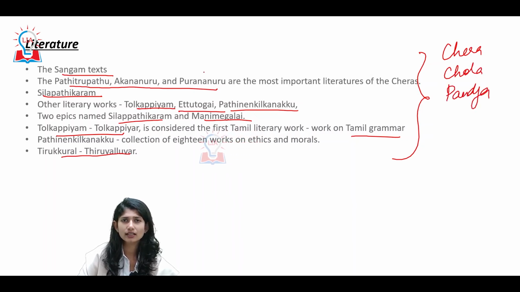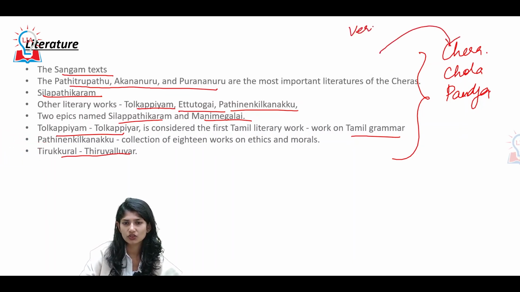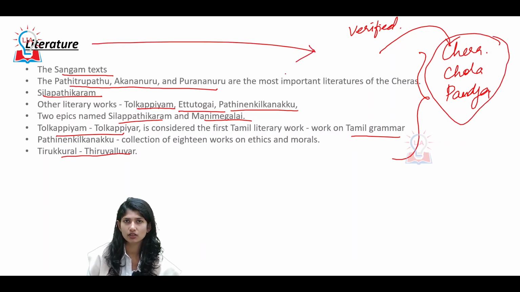Alright. So basically the underlying thing is that these same literary sources will provide us information on these dynasties, but also the concept that there were these kingdoms. The fact that we are able to put a timeline, that these people existed at this particular time, that this dynasty was a contemporary of this dynasty. So basically the existence of this is verified by these literary sources. More than just providing what the administration was, the verification of these being present at this particular point of time is provided by this literature. That is why these literary sources become important.